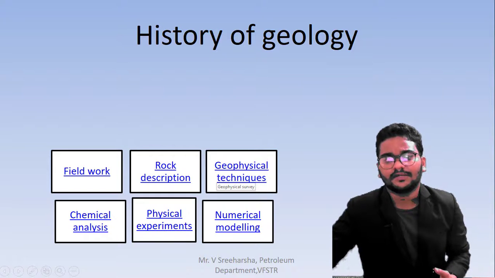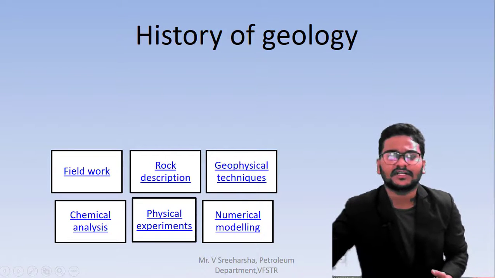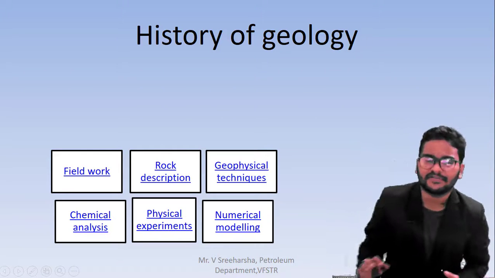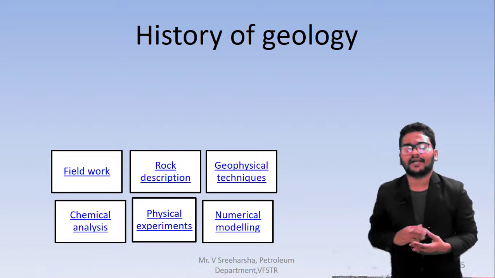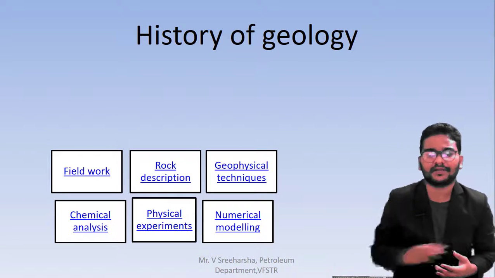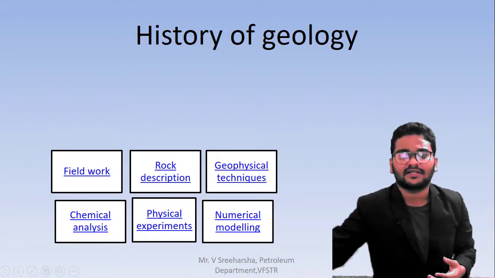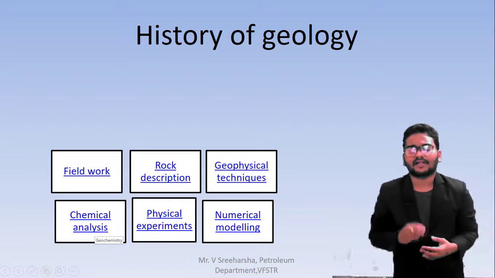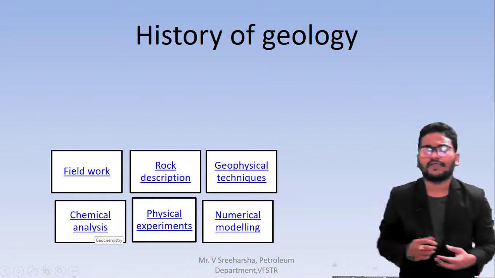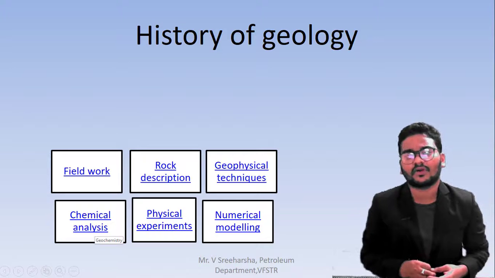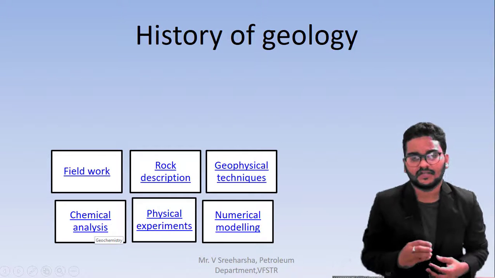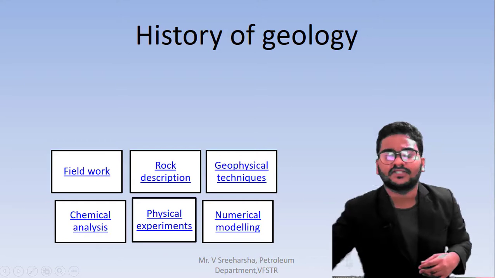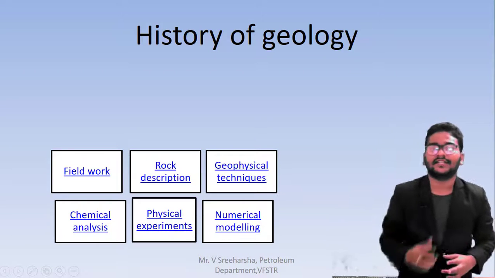Next, geophysical techniques. What are they? They relate to the area which was formed and the layer of the earth which was formed earlier. Next, chemical analysis: by taking a rock sample and using some chemicals, we understand when the rock was formed, what its properties are, and which year it belongs to. So these are the different methods to study geology.